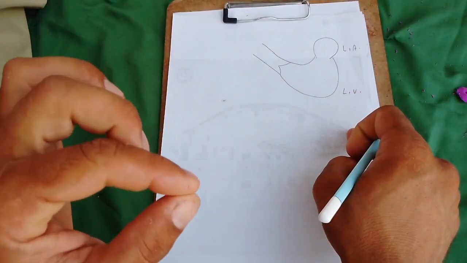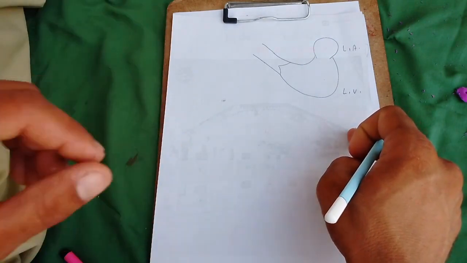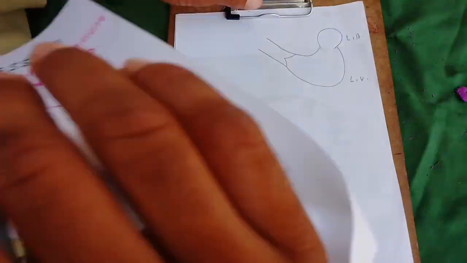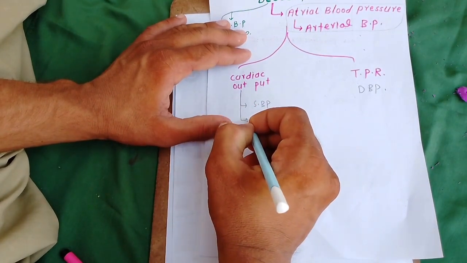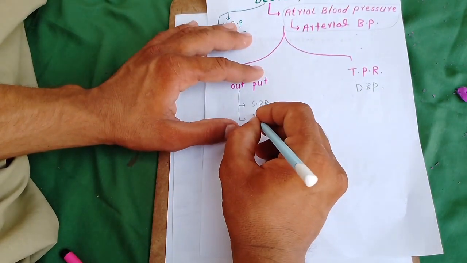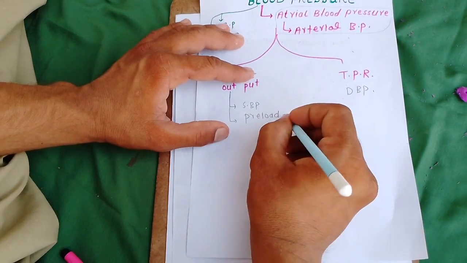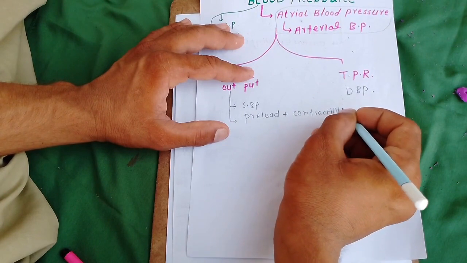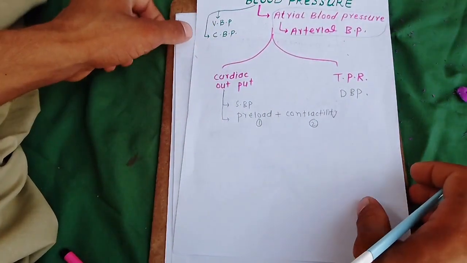The cardiac output again depends on contractility and preload. Number one, number two.